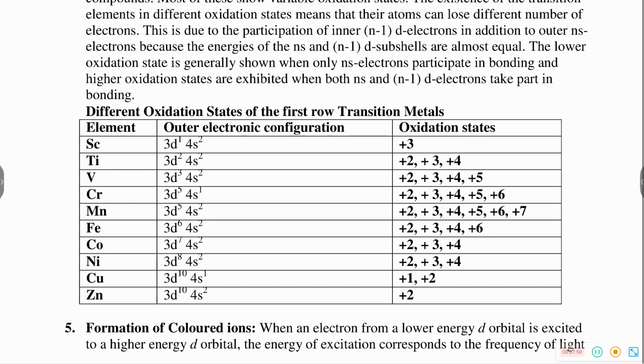Why is it mentioned? In the case of p block elements, for a single element the oxidation state differs by 2 units. Suppose it is a +1 oxidation state, the next oxidation state is +3, the next is +5. Clear? But in the case of transition elements, starting with +2, the next is +3, then +4. So in transition metals, oxidation state differs by unity. In p block elements, oxidation state differs by 2 units.